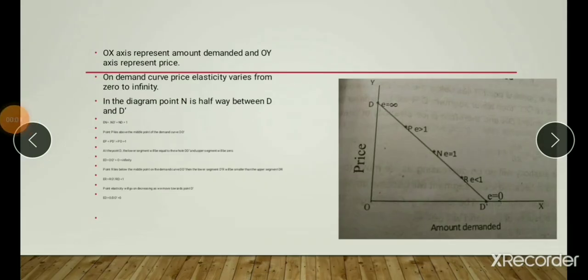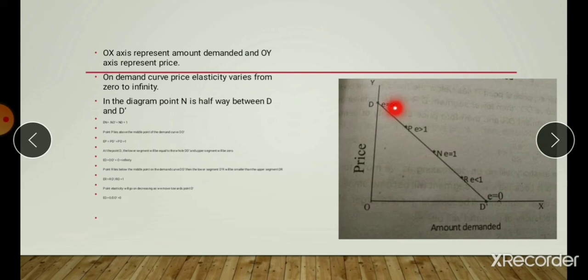In this figure, the price of the commodity has been presented on the OY axis and amount demanded on the OX axis. D1 is a linear demand curve. On the linear demand curve, price elasticity varies from 0 to infinity.